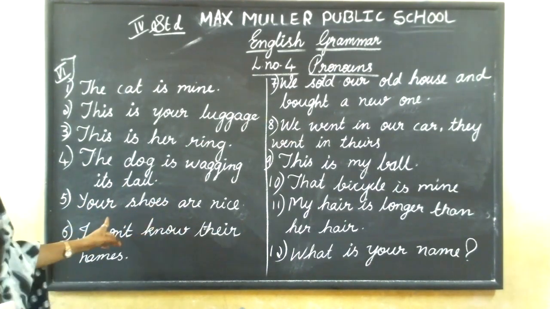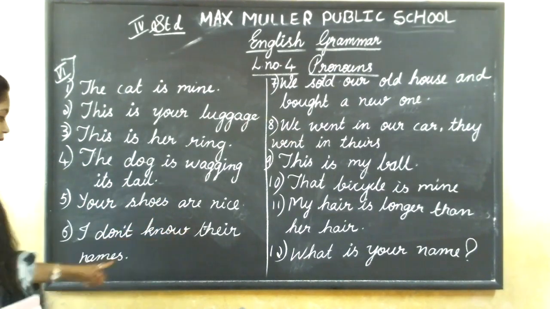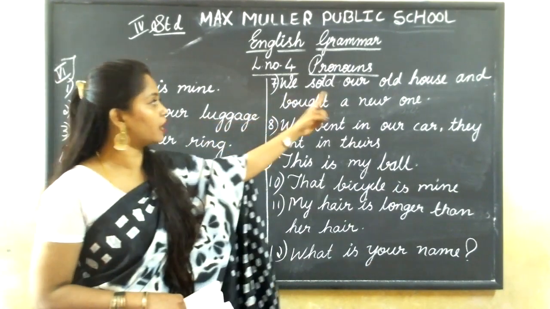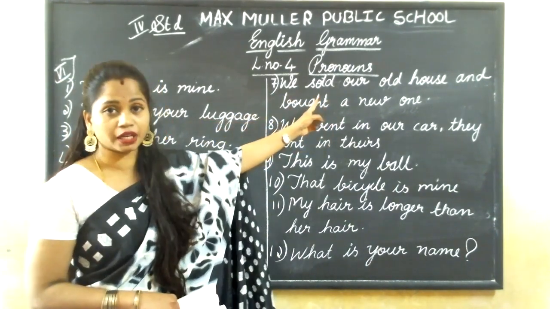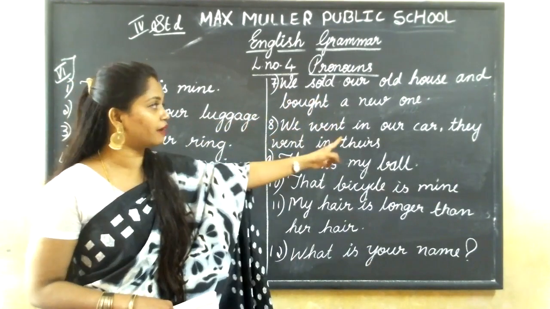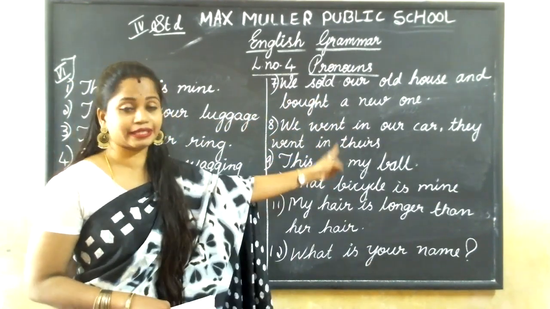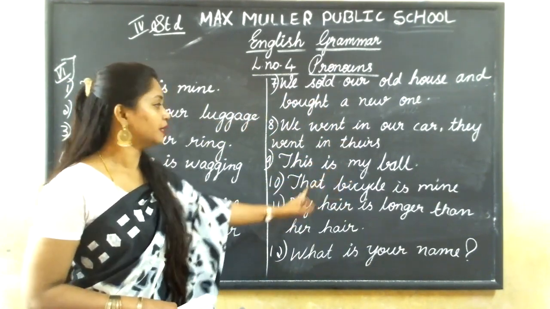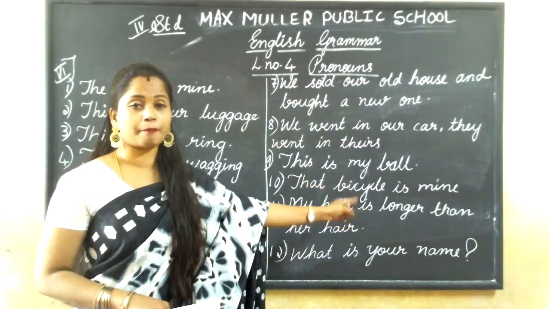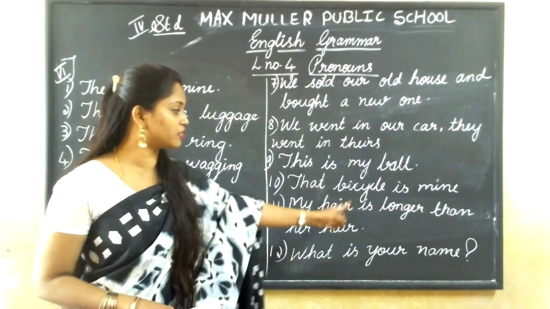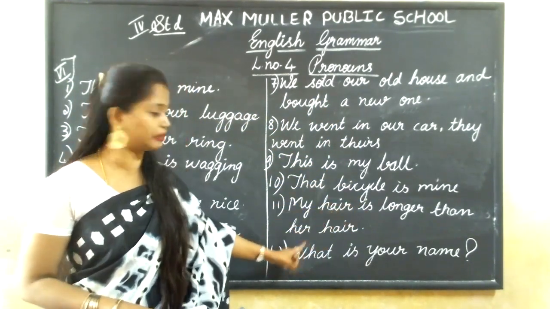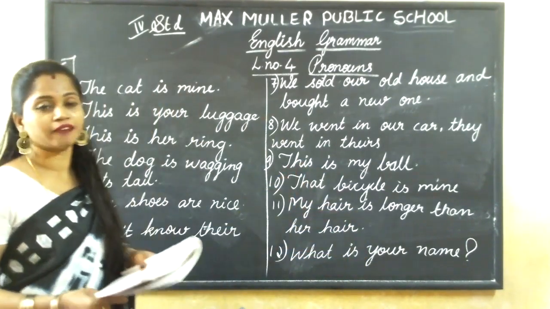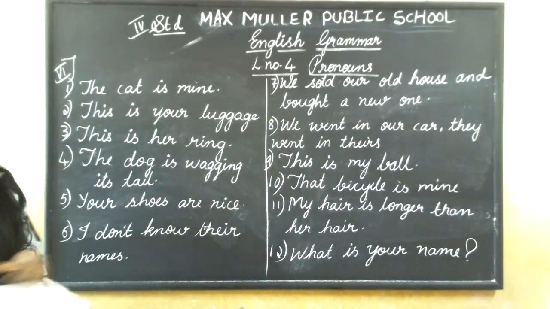I don't know their names. We sold our old house and bought a new one. We went in our car. They went in theirs. This is my ball. That bicycle is mine. My hair is longer than her hair. What is your name? Okay. This is how we have changed the sentences.